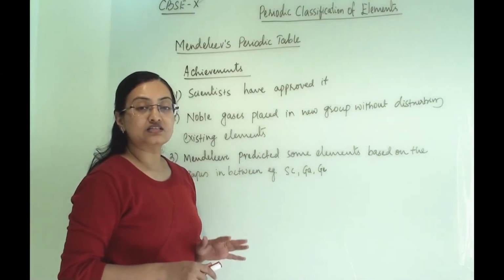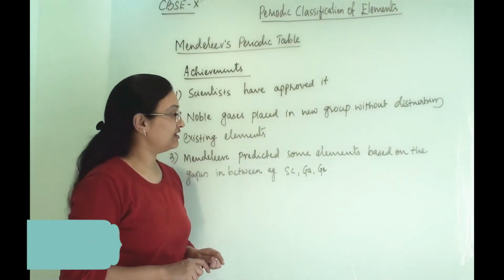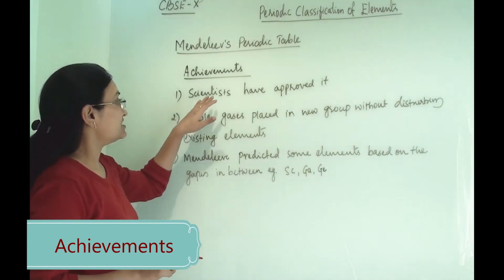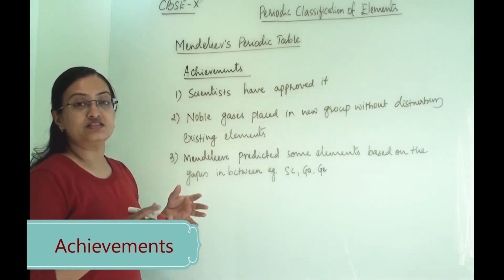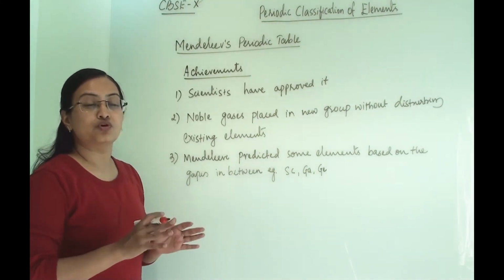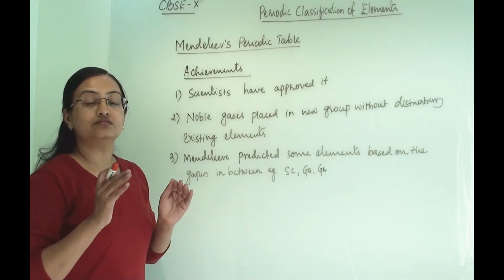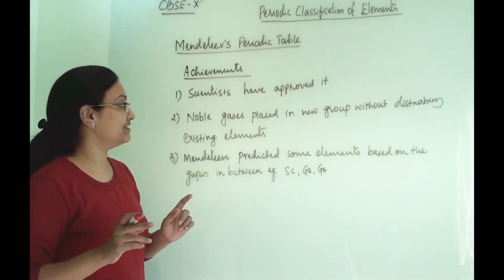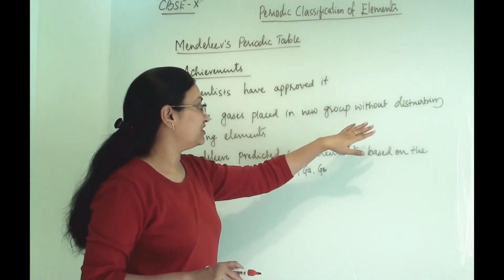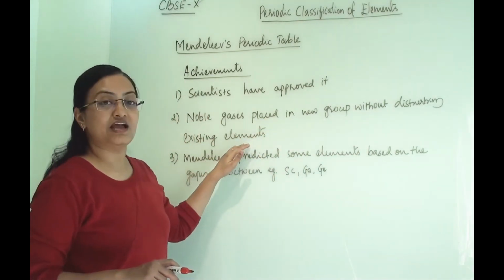Now let us discuss some of the achievements of Mendeleev's periodic table. First, scientists approved it, and this was the first periodic table which held true for all the existing criteria at that time. Second, noble gases were placed in a new group without disturbing existing elements.